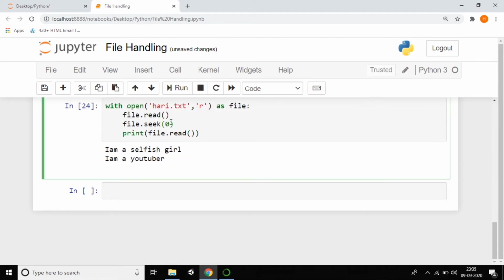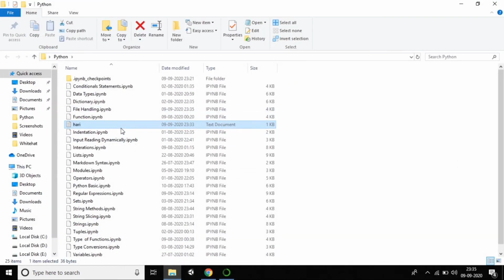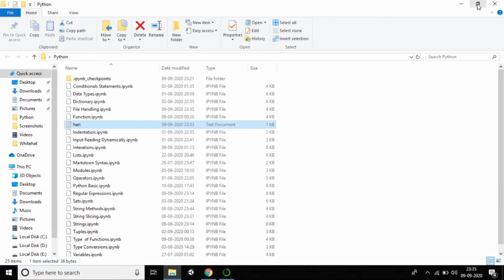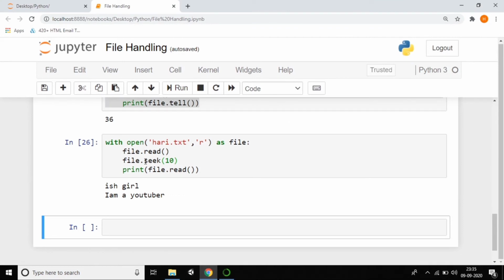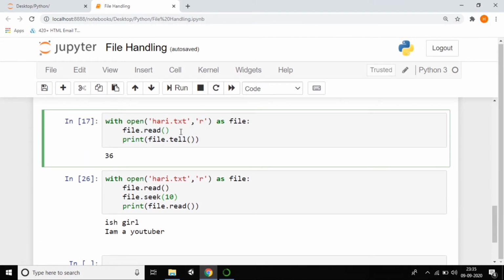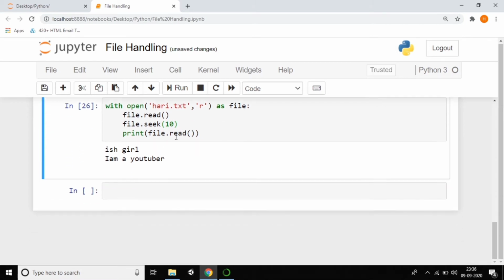Where you want the cursor position, if you want the 7th position, you'll get the 7th position onwards. If you want the 10th position, you'll get the 10th position onwards. And you can observe. Just open the file, and generally we are not able to see it here, but if you want to know, this is the best way, by using the seek method. I hope it was clear. So this is all about the tell and seek methods.